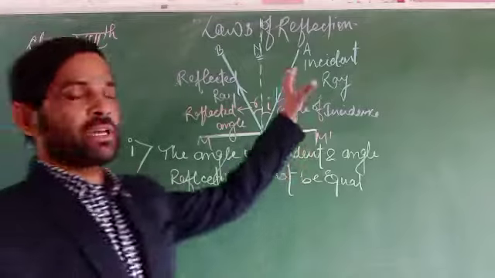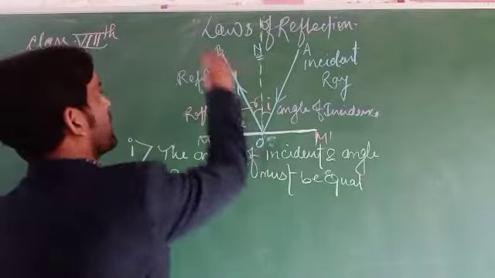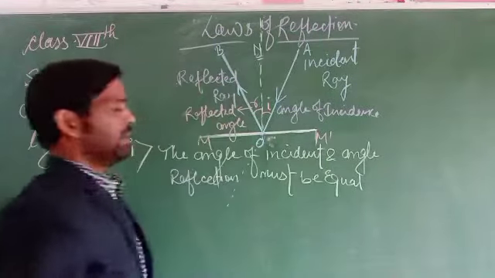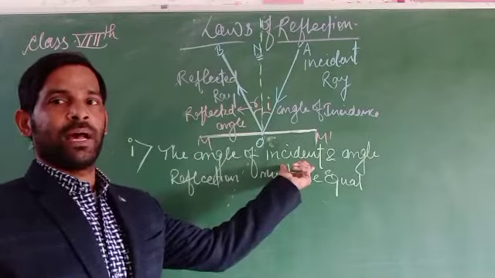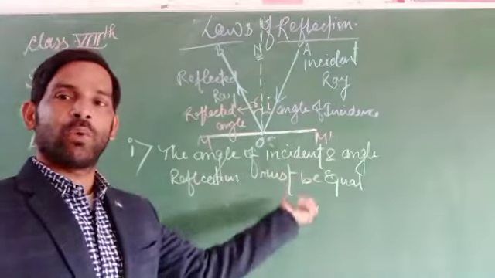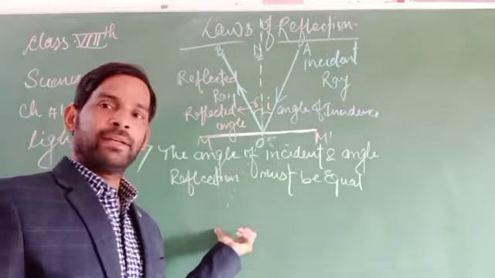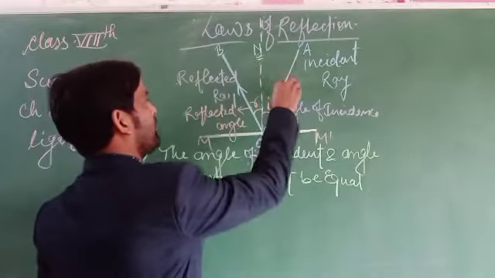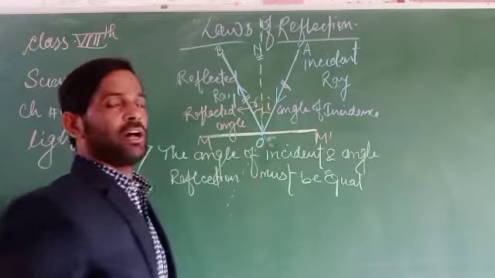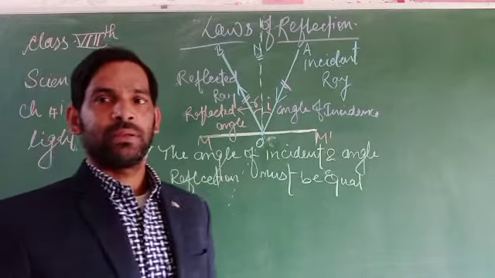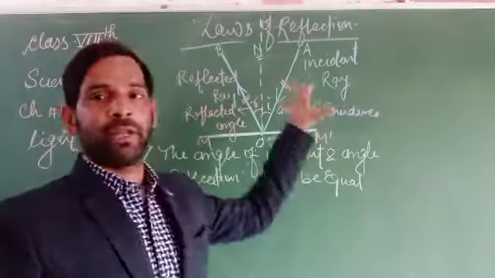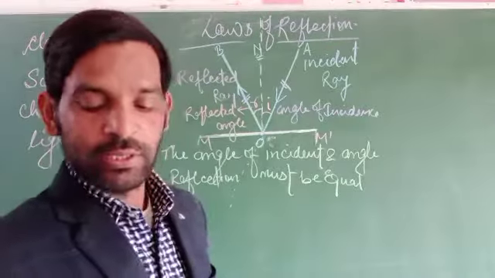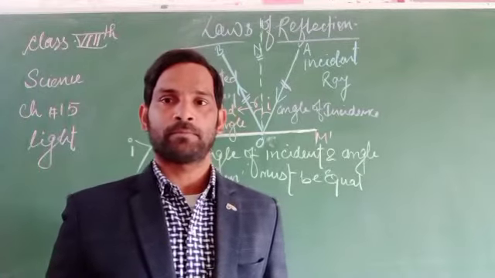If reflection takes place, there is one reason for it: the angle of incidence, or the incident angle, is equal to the reflected angle. The angle of incidence is equal to the angle of reflection. If this is followed, then reflection will happen. If it is not followed, reflection cannot happen.